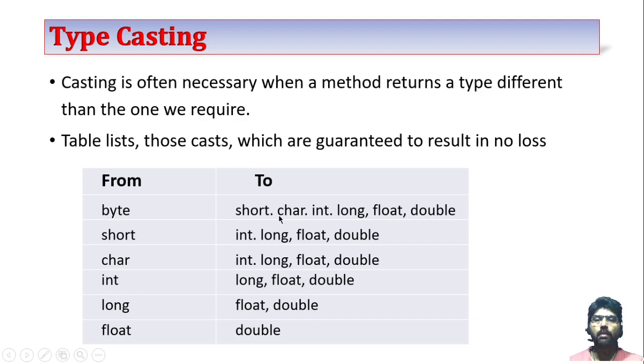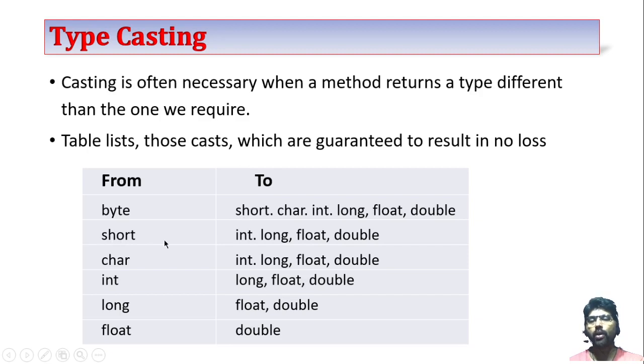Now this table shows whenever you convert one type to another type, in which case the data loss will be less or no data loss. For example, if you convert a byte type to any one of these, like short, char, int, long, float, double, there is no data loss.